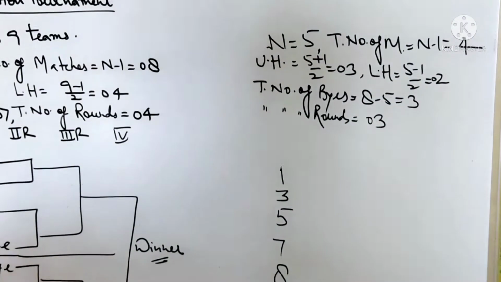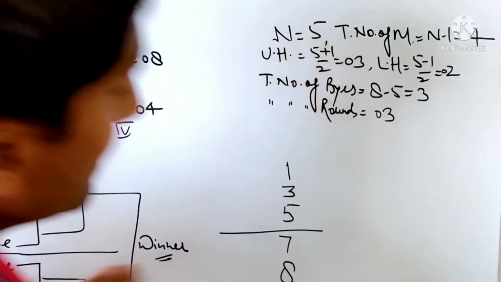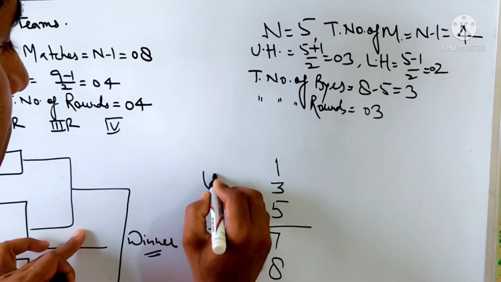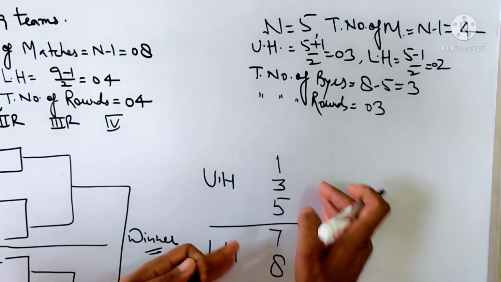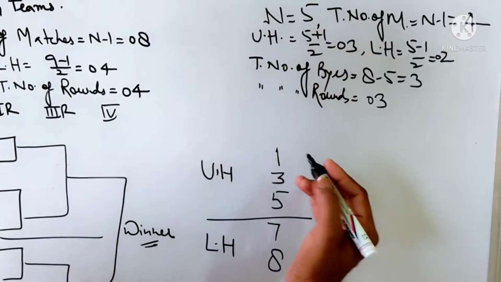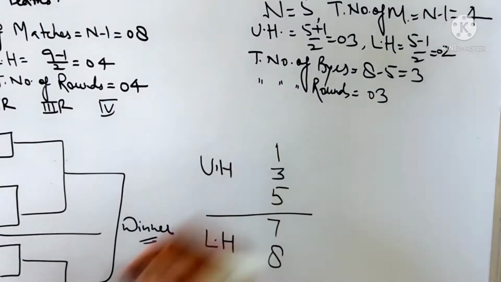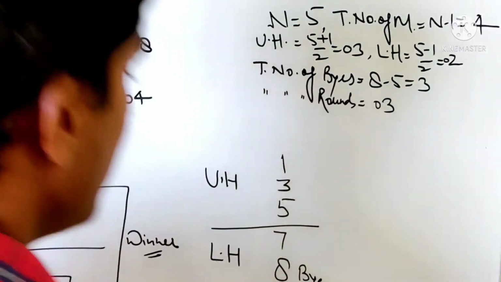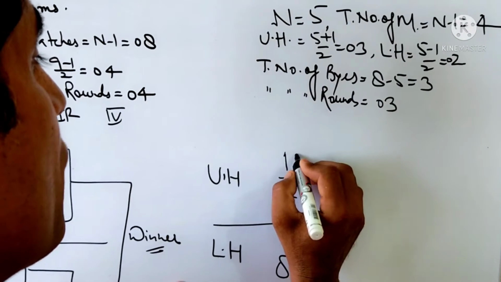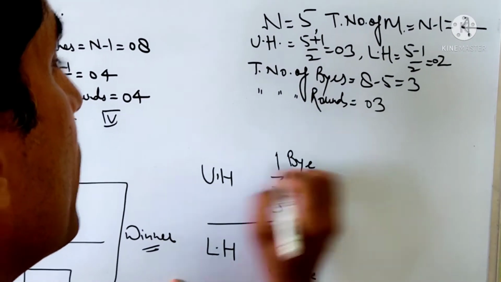Draw the fixture. First of all, divide into two parts, upper half and lower half. Upper half teams 3 and lower half teams 2. Number of byes is 3. The first bye is given to the last team of the lower half. The second bye is given to the first team of the upper half.